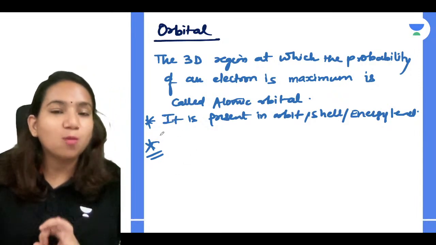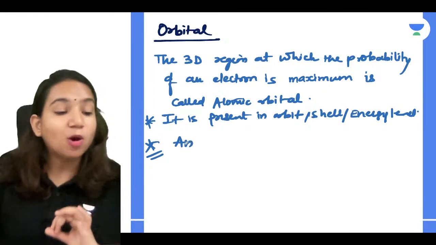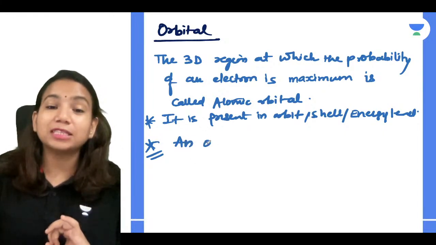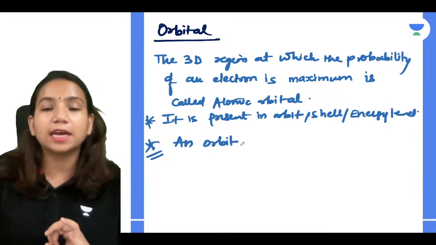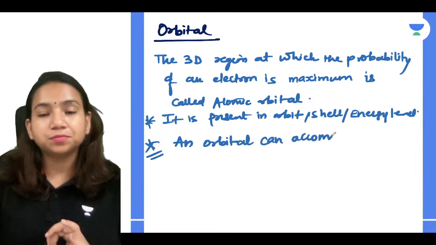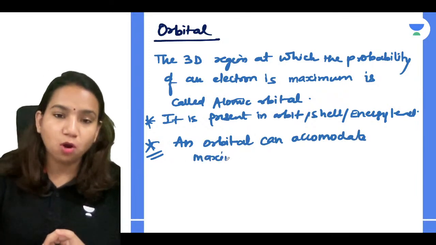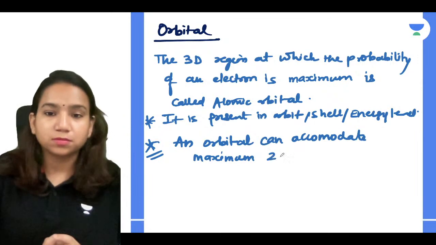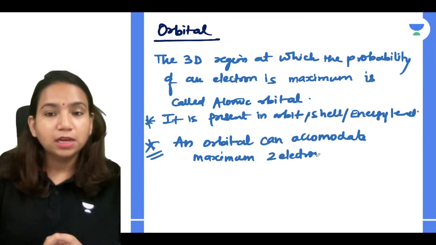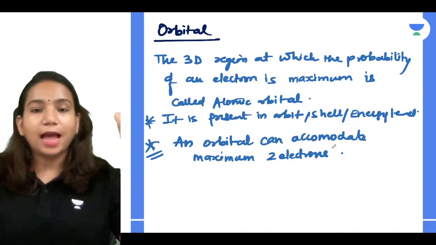But before that, I wanted to give you a very important piece of information, that remember, an orbital can accommodate maximum 2 electrons, guys. That is a very important thing, because many times we get mistaken with the subshell as an orbital.